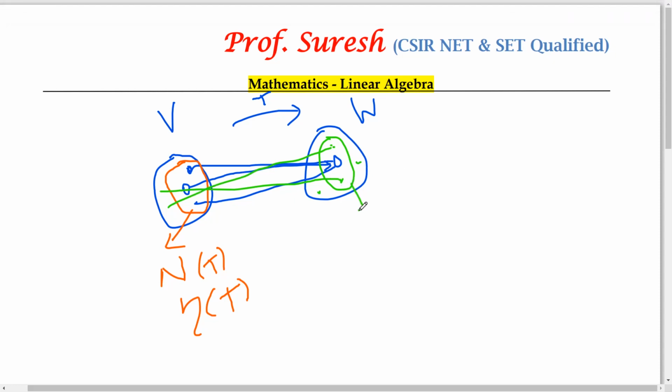This is called range of T or image of T. Range or image, range set or image set. Usually we study this in the functions heading. So range of T or image of T. This range of T is a subspace of the codomain. So the dimension of this range of T is called rank of T.